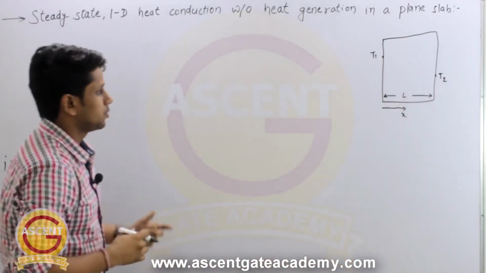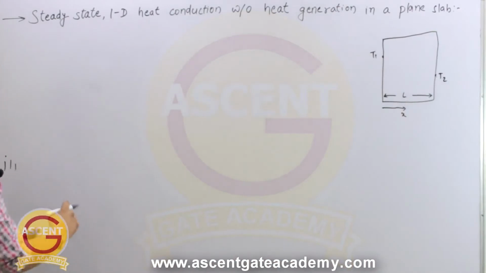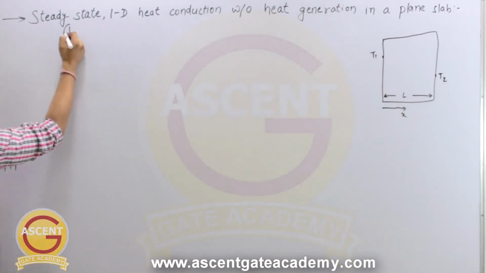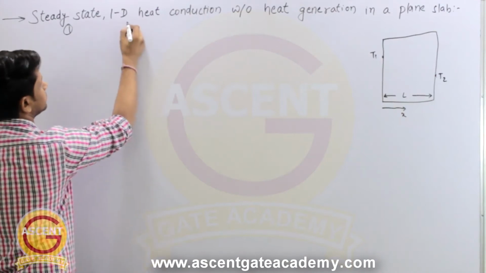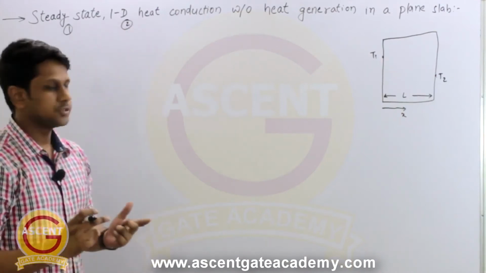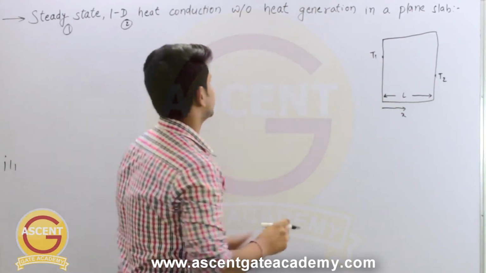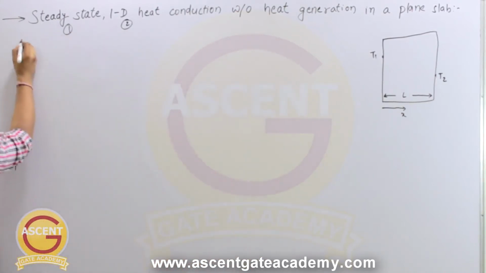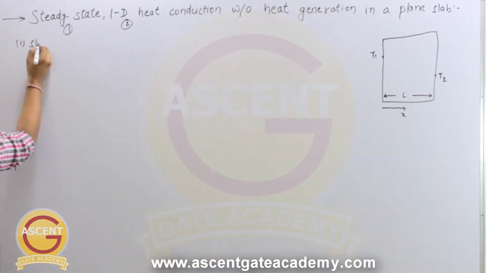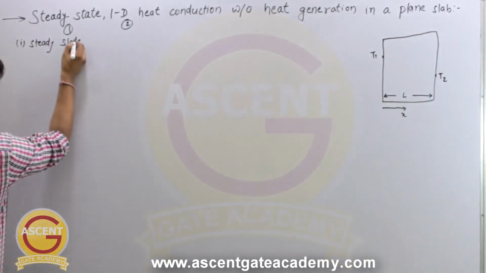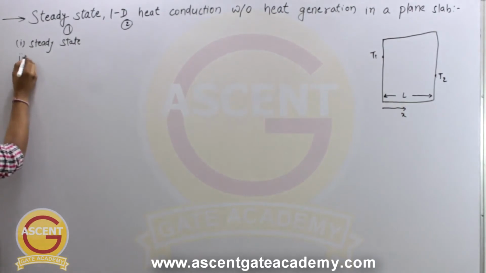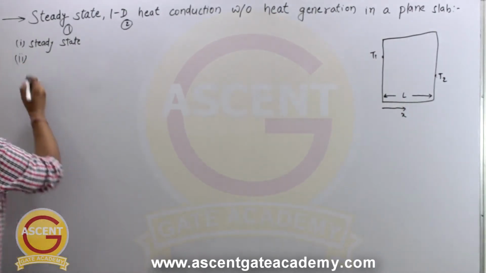Okay, so what are the assumptions for this analysis? First assumption is steady state. Second assumption is there is one-dimensional heat conduction, and third assumption is there is no heat generation. So first one is steady state heat transfer. Second one is one-dimensional heat conduction.